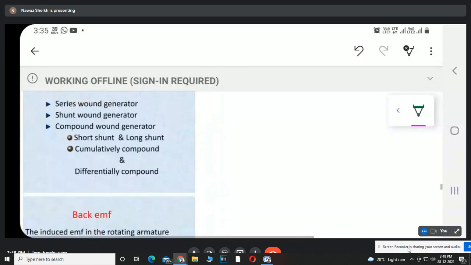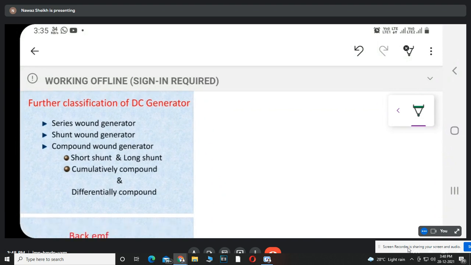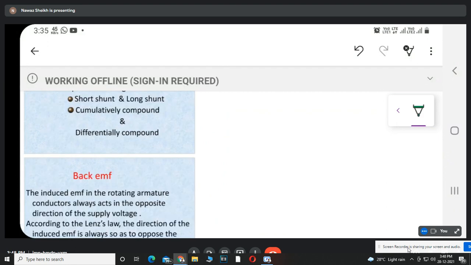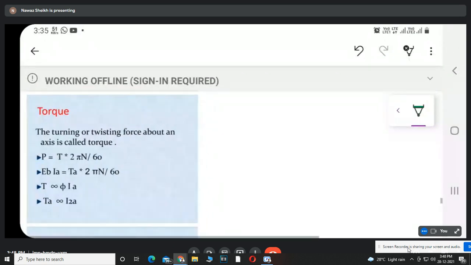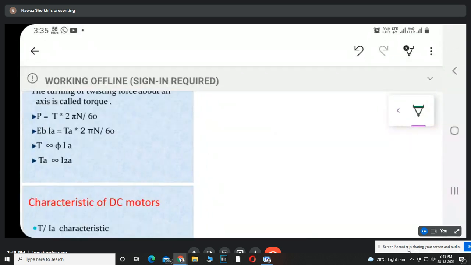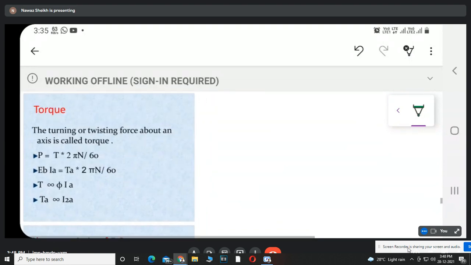Now we have already covered this topic: types of DC generator, series wound generator, shunt wound generator and compound wound generator. Compound wound generator also has two types, long shunt compound generator and short shunt compound generator. Then DC motor, same types. Now this is the important topic: torque, slip, torque, armature current characteristics.